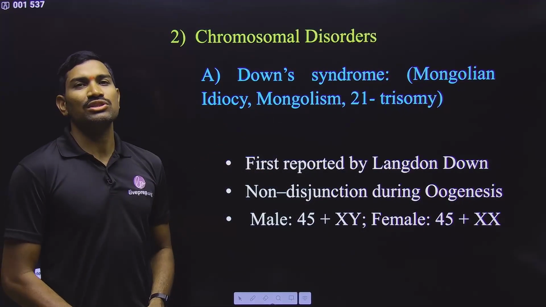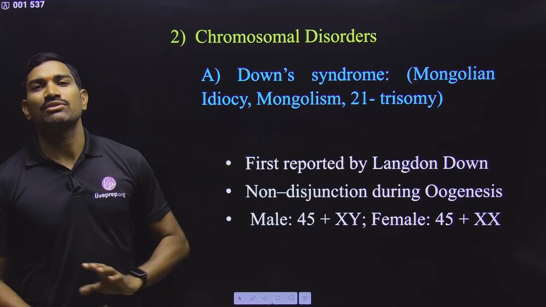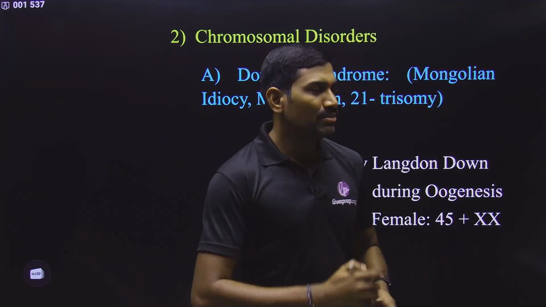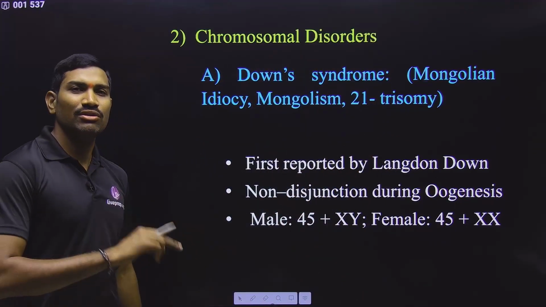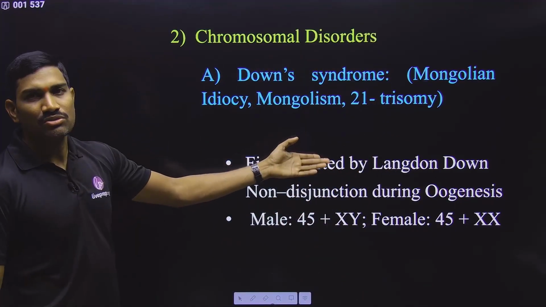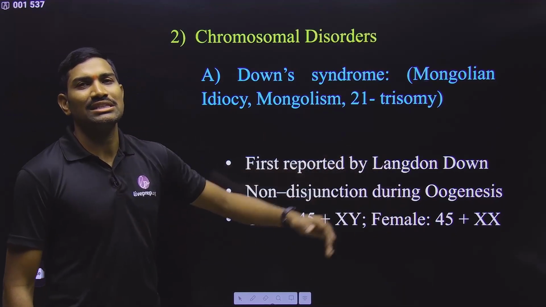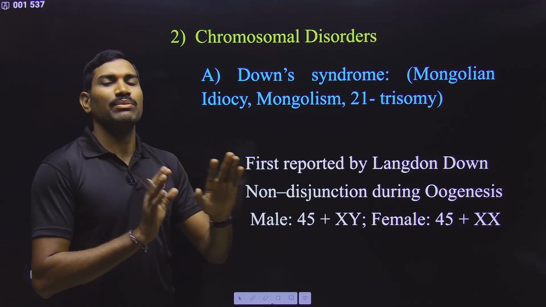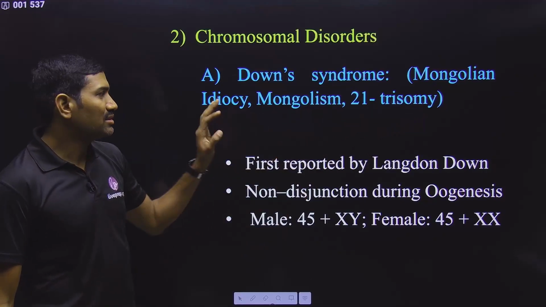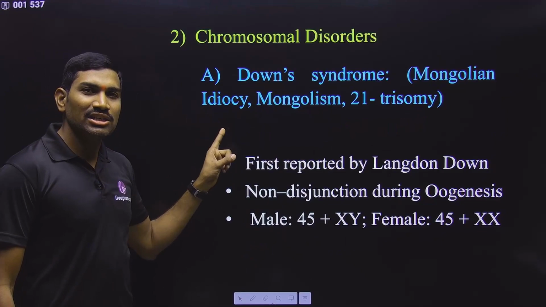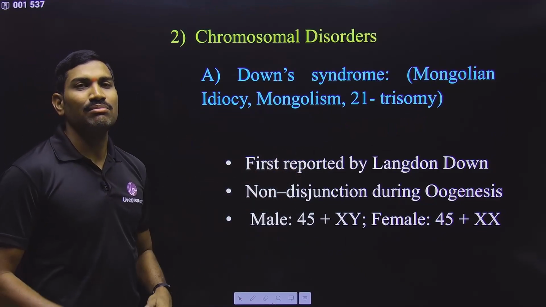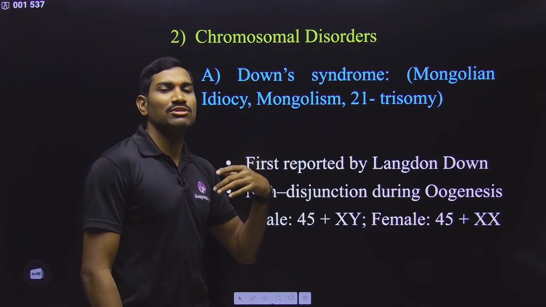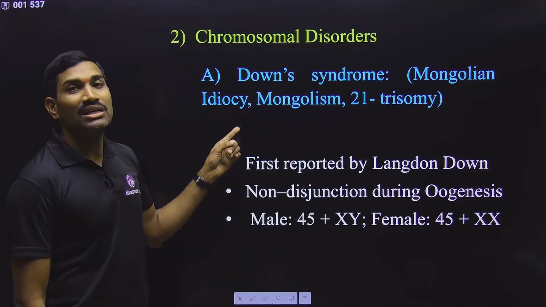The first one is Down's syndrome. This is due to trisomy of the 21st chromosome. In a normal individual, for any chromosome, 2 copies will be present, but in this case for chromosome 21, instead of 2, the individual will have 3 copies. This is called Down syndrome, because it was described by Down. It is also called Mongolian idiocy, because the face appears like that of Mongolian race individuals. That's why it is called Mongolian. The term idiocy is used because mental development is decreased, so mental retardation is observed. That's why these individuals were called idiots.